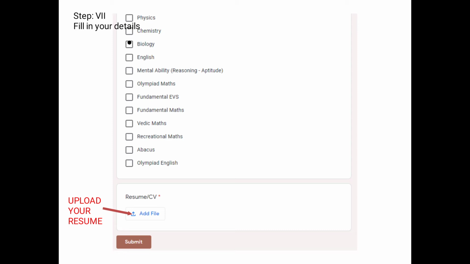At last, you have to upload your resume. Make it a very honest and a very nice, attractive resume which you can upload here, and then you simply submit the form. Now, once you have submitted, if they shortlist your resume, then you will be going ahead for the demo cum training session.